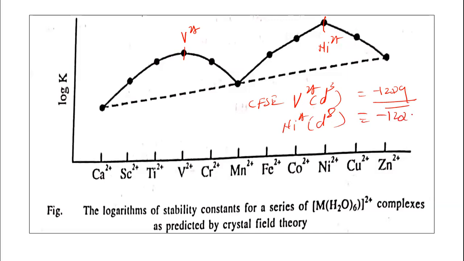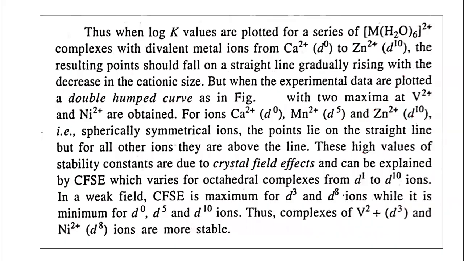It means that the higher the CFSE values, the greater the stability of the complex. So the crystal field splitting will be greater in the vanadium and nickel 2 plus complexes. Hence, the complexes of vanadium and nickel 2 plus are highly stable as compared to the other metal ions.